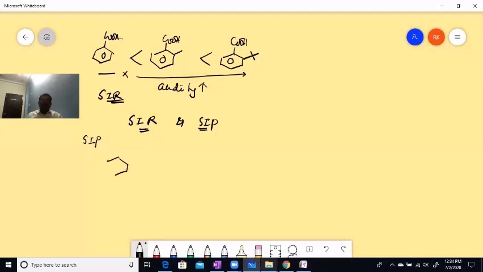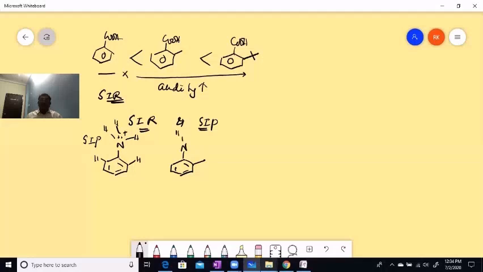Let me take aniline here. The aniline is going to be protonated in the first structure, so it has a positive charge with H. It has no other substituent at the ortho position. In the second case, let me substitute one methyl group, and this also I'll protonate.